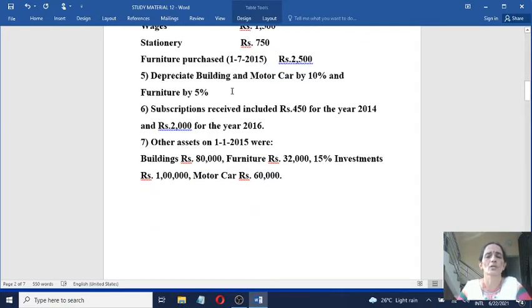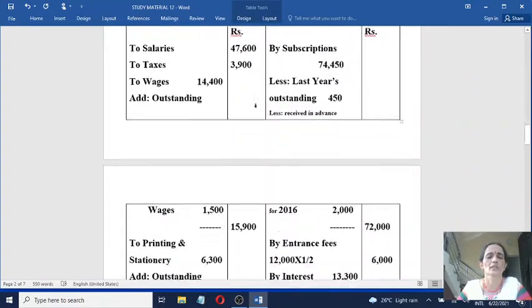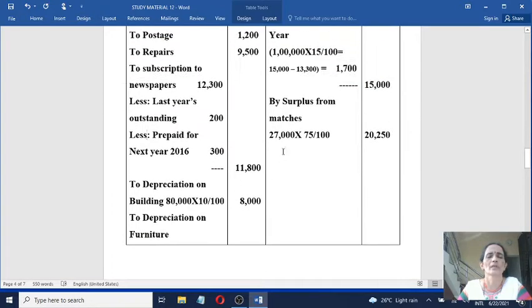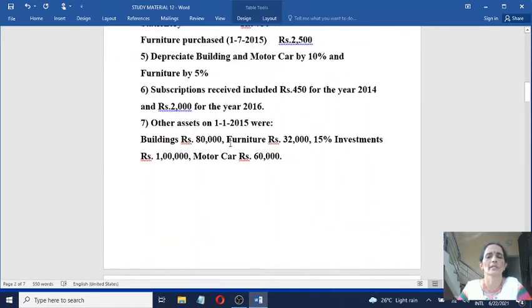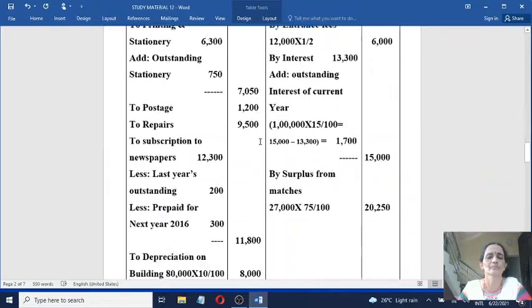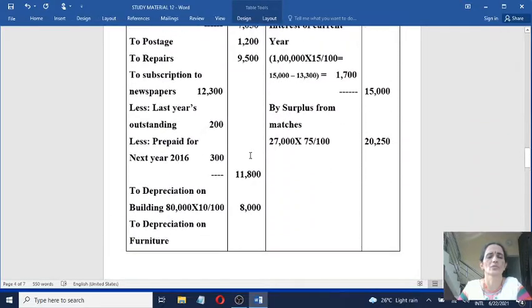Now depreciation on building. Charge it to income and expenditure account on the debit side. To depreciation on building. Opening value is given here, 80,000. So 80,000 into 10 by 100, 10%, that is 8,000.